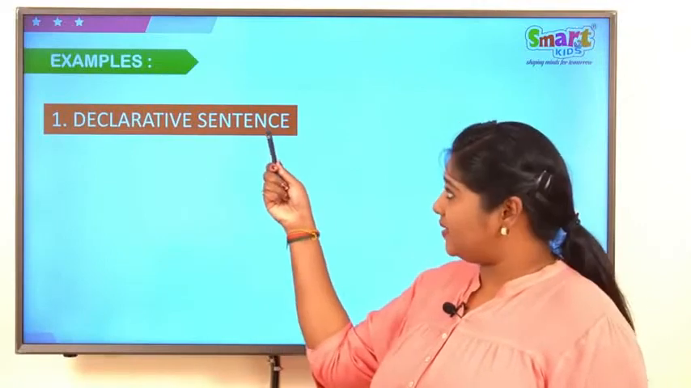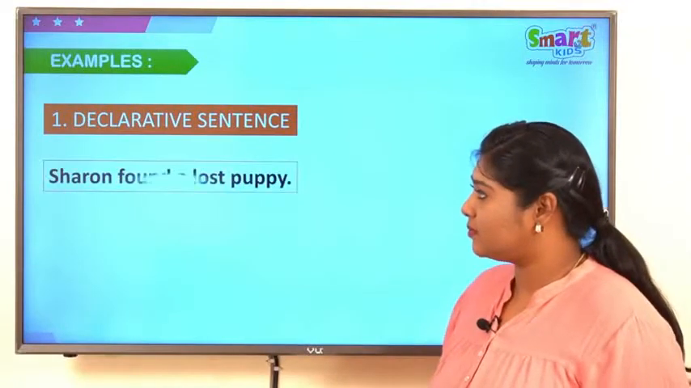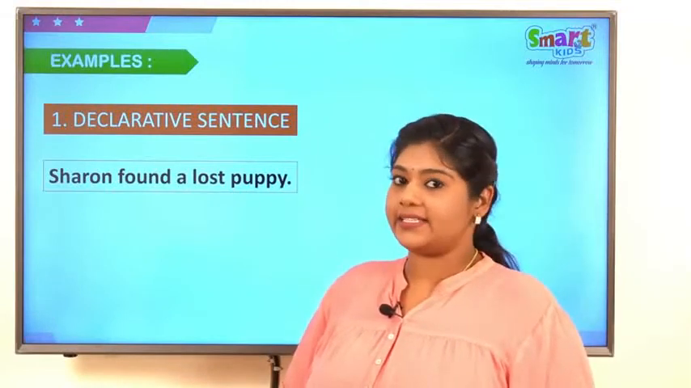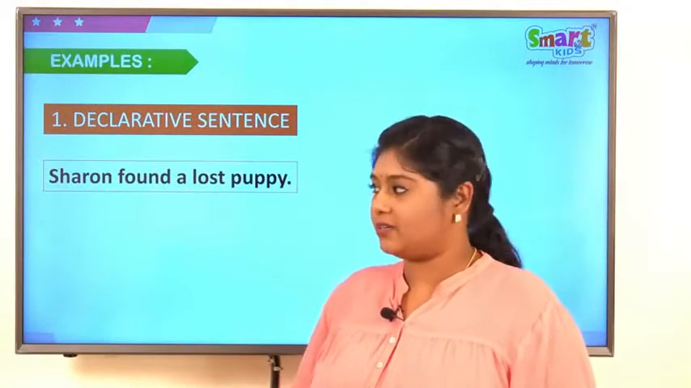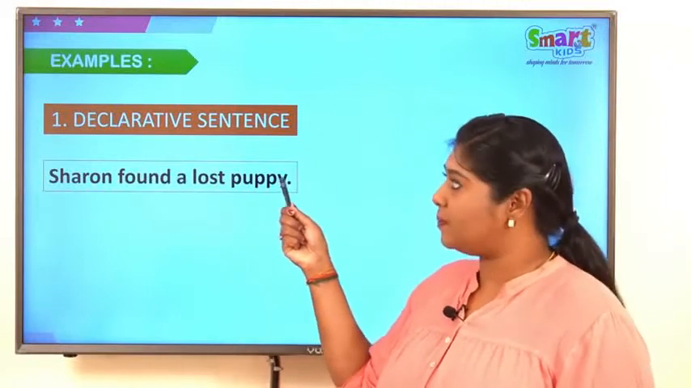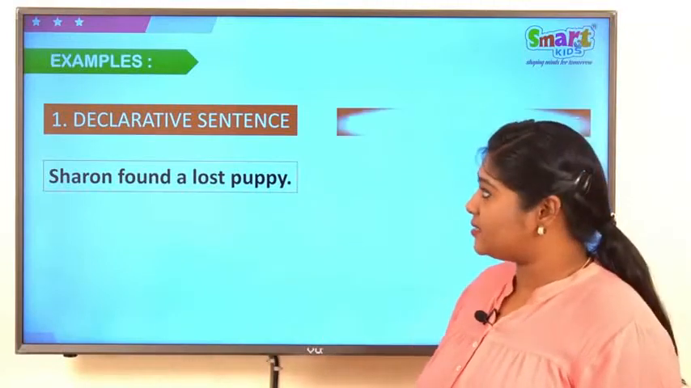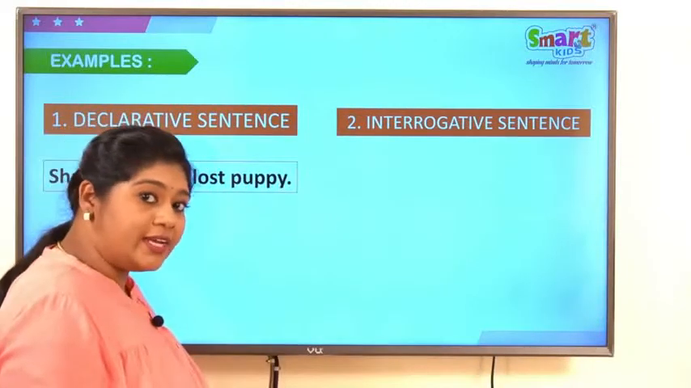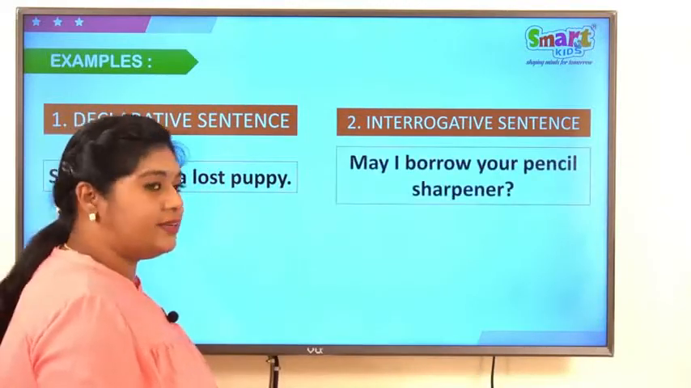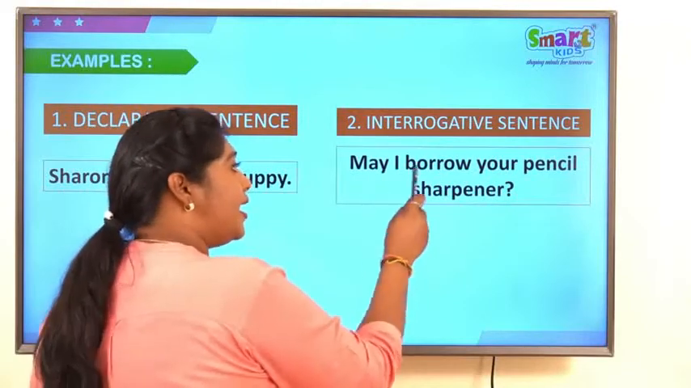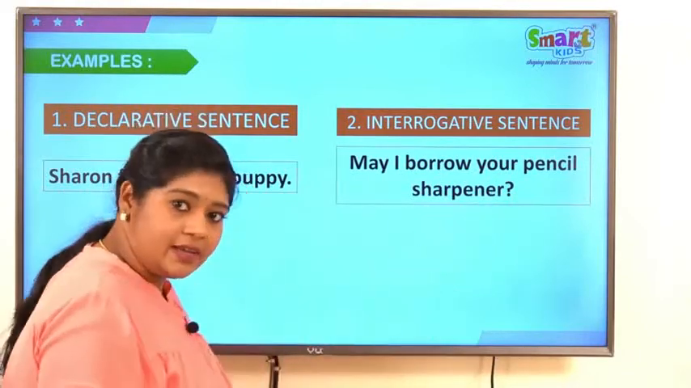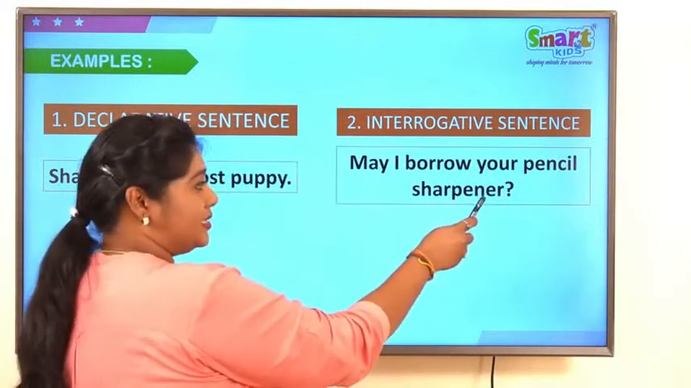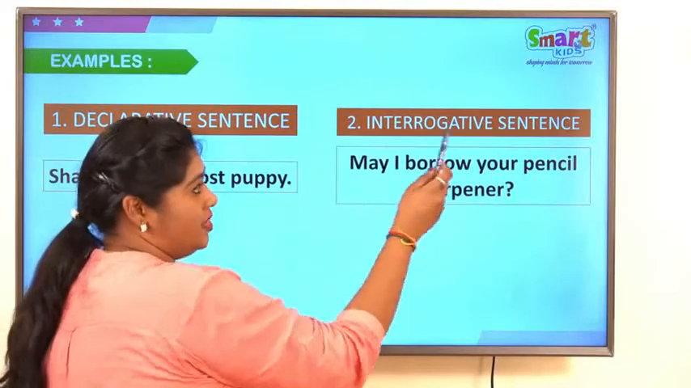For declarative sentence, Sharon found a lost puppy. The sentence is about giving some information. Sharon found a lost puppy. So what is next? Interrogative sentence. How the interrogative sentence will be? It will be like questioning. May I borrow your pencil sharpener? So that is about asking. So the sentence is about asking. So it will end with question mark.